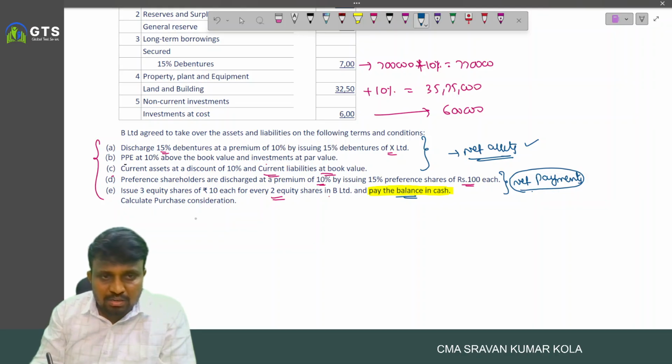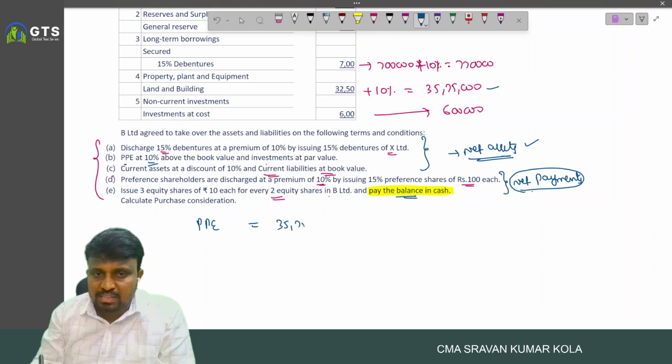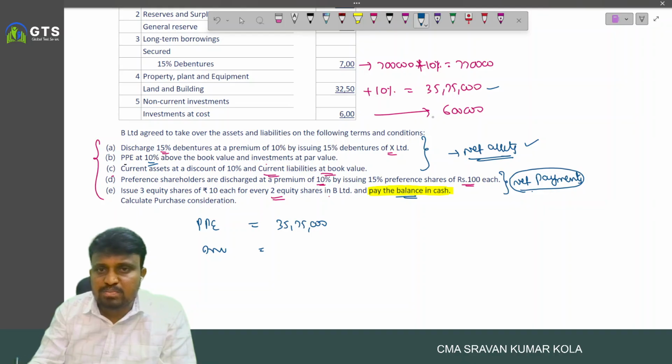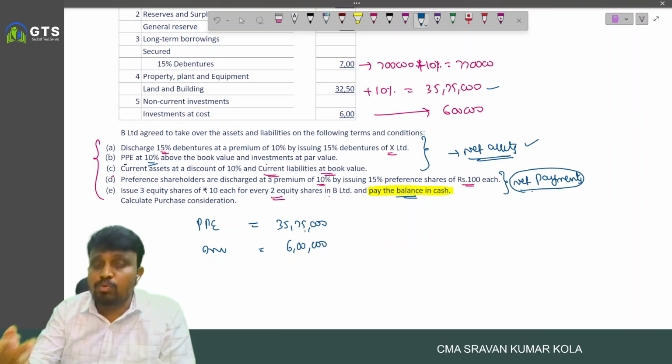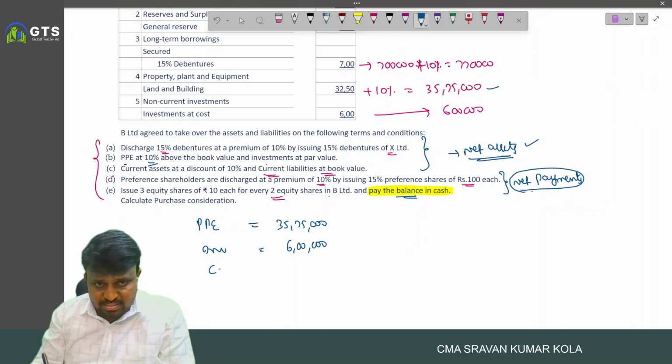What are the assets we have? First, PPE. PPE is at 10% above the book value, nothing but 35 lakh 75,000. And second one, investment. Investment is made at book value only. And next, current assets. Current assets are at discount.